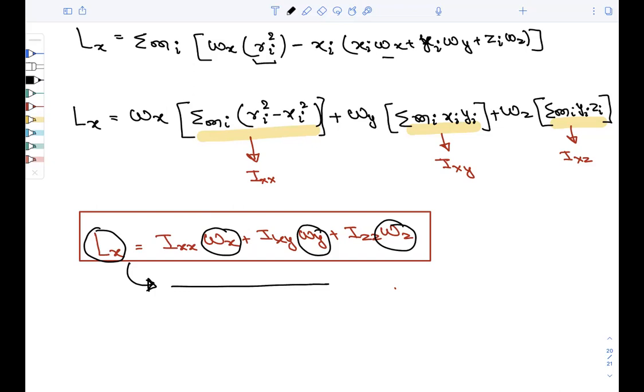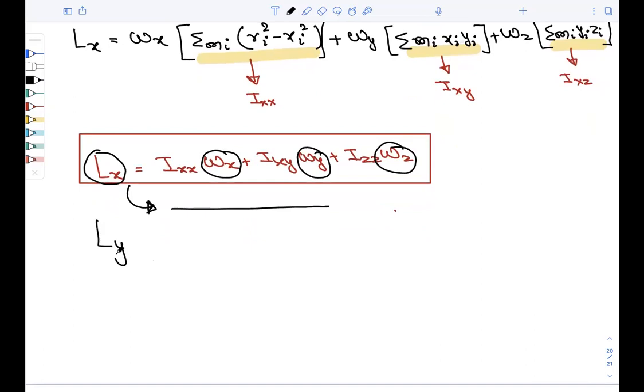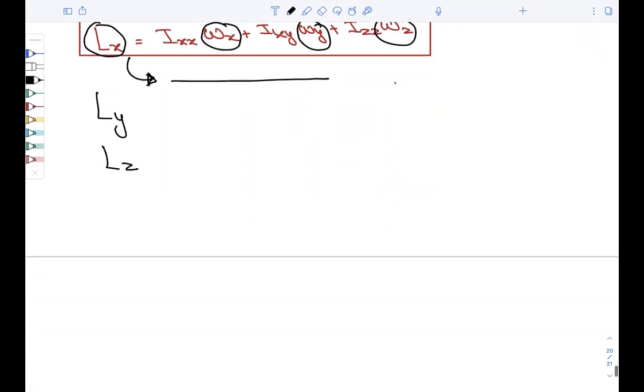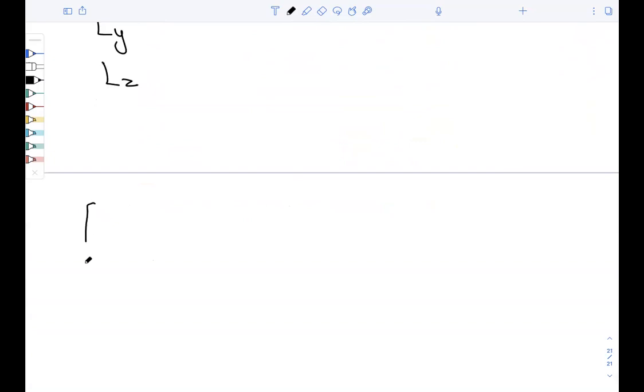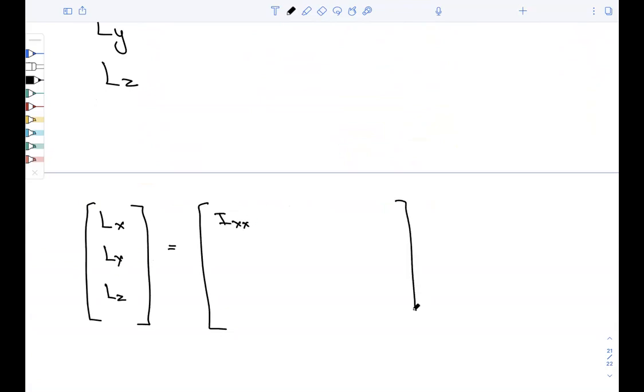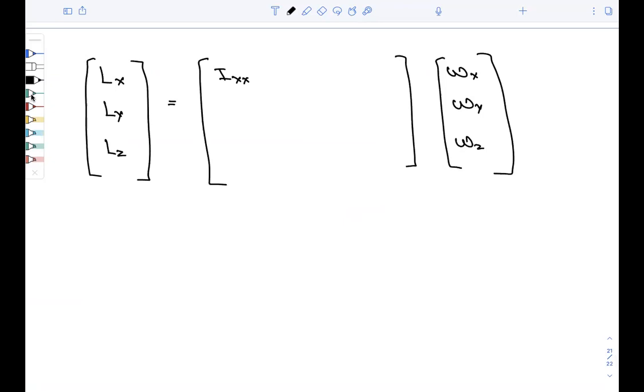That the angular momentum along the x direction does not depend only upon the angular velocity along the x direction, but also y and z. Similarly, Ly and Lz you can write, and you can write simply in the matrix format. So I will give it to you in the matrix format Lx, Ly, Lz. I hope most of you know this thing. Ixx we wrote above, dot the matrix omega x, omega y, omega z, right?